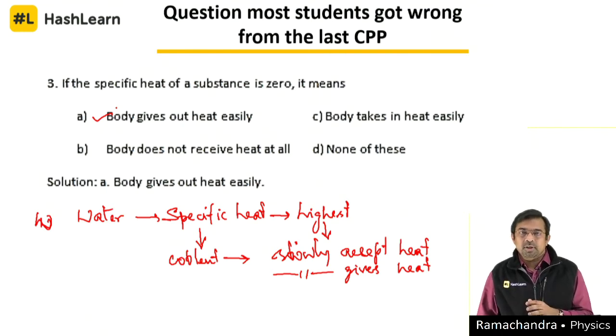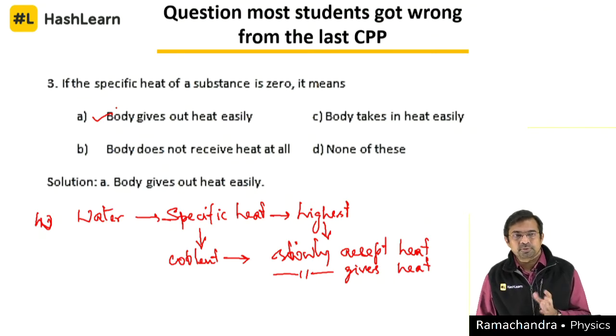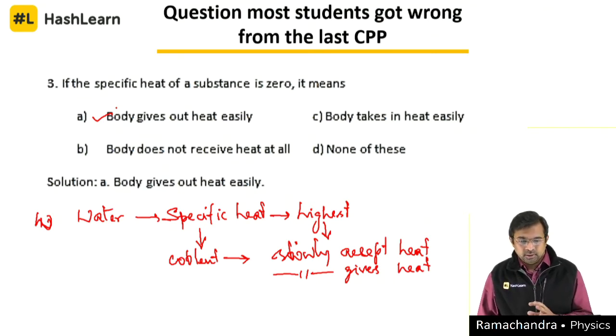A body stopping heat, we call it a bad conductor. We are not saying that it doesn't have a specific heat capacity or something like that. I hope you understood the difference between these two. Yeah, Arpan, I said the same thing. It receives heat, but gives out faster. That's what I mean to say.